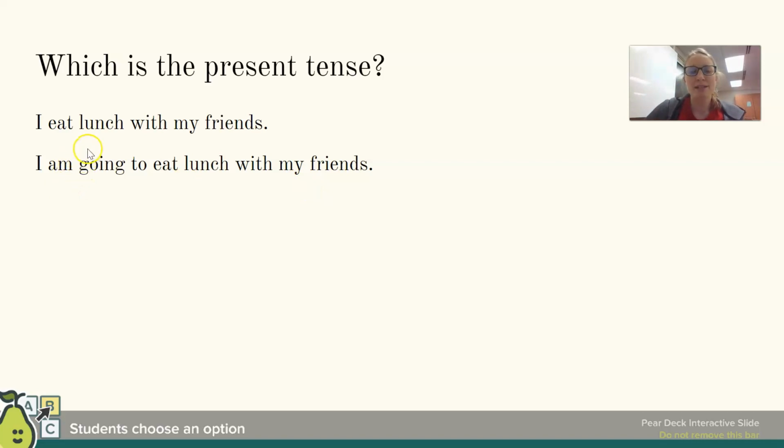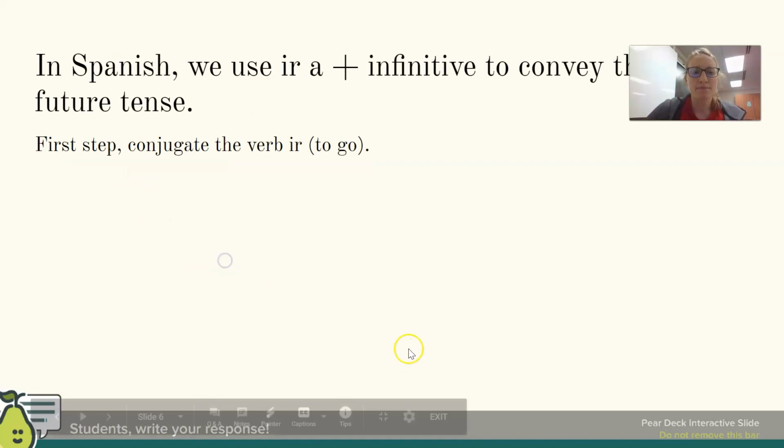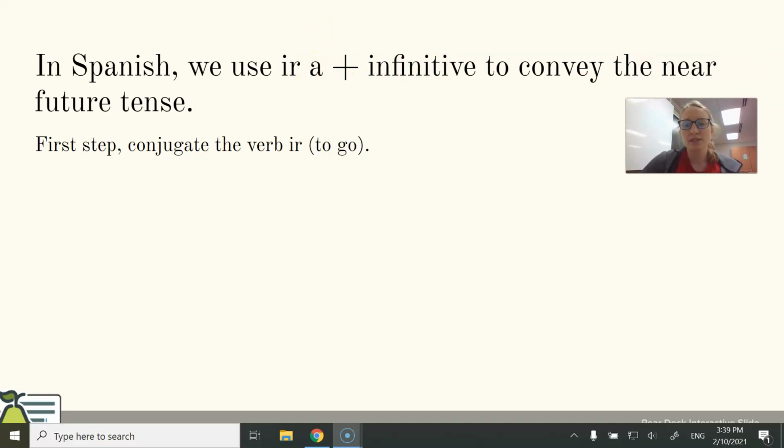Notice how every time I say going to and then an action. Going to and an action. Remember that the translation of go is ir. And the translation of to is a. So in Spanish, we use a conjugation of ir, which means to go, a, which means to, and then an infinitive, to say what we are going to do.